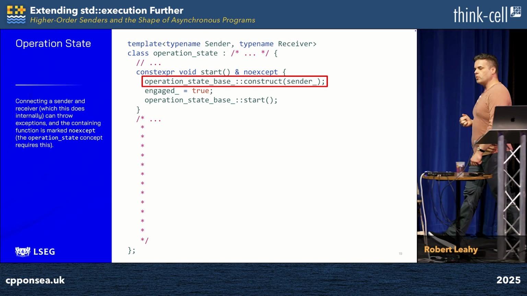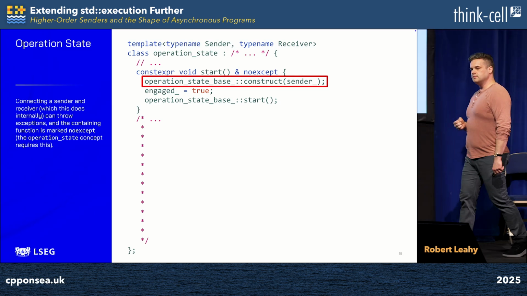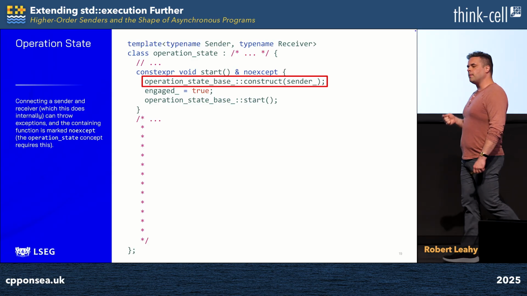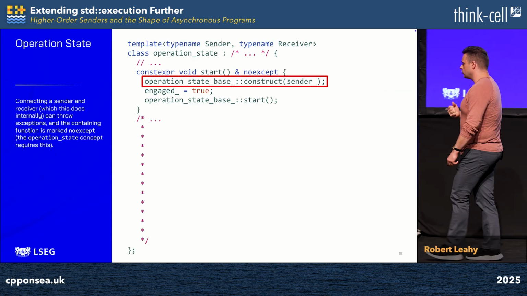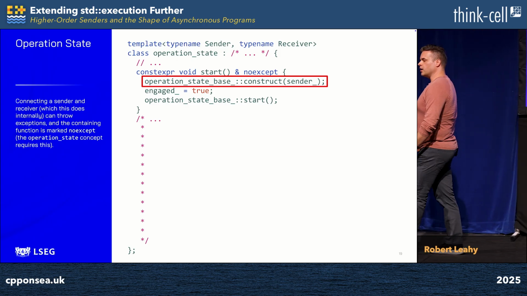And connect is an operation which can throw an exception. And if it throws an exception, that exception will bubble up and it's going to hit the noexcept barrier at the top of the function and cause std::terminate to be called, not a desirable outcome.